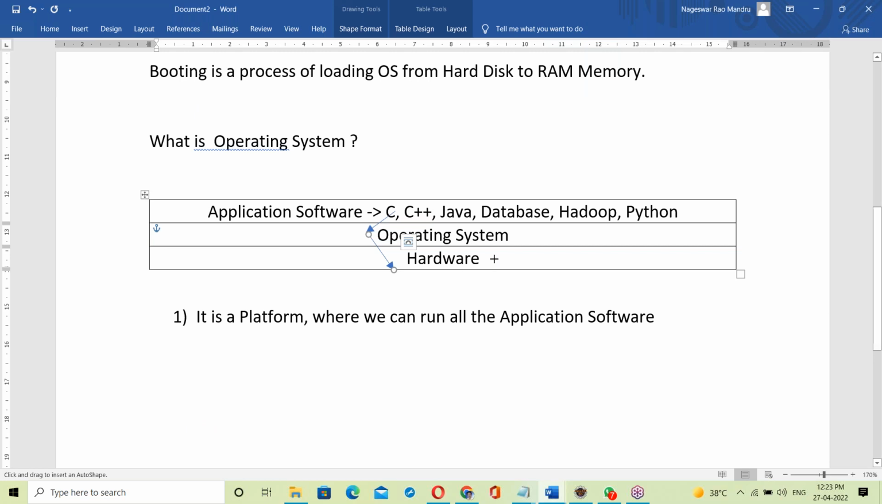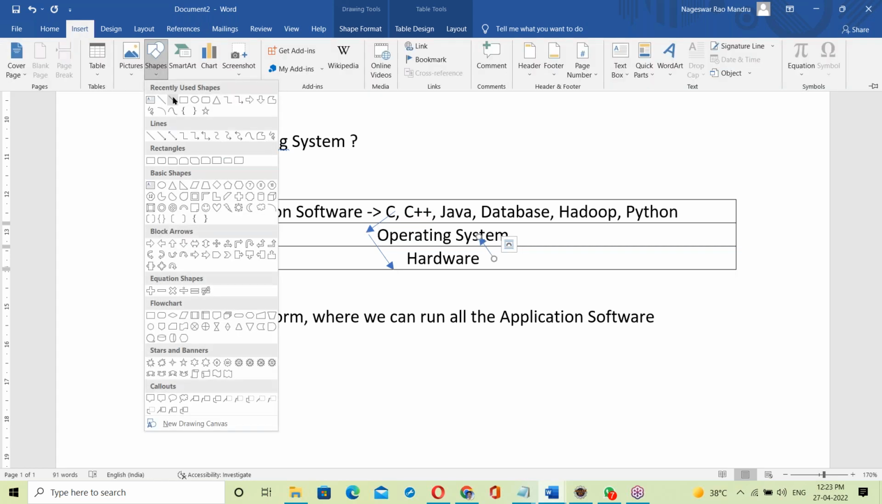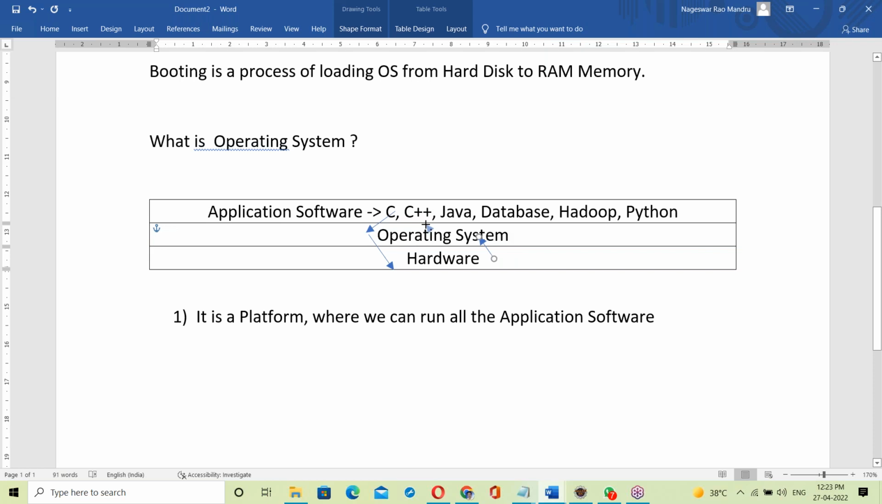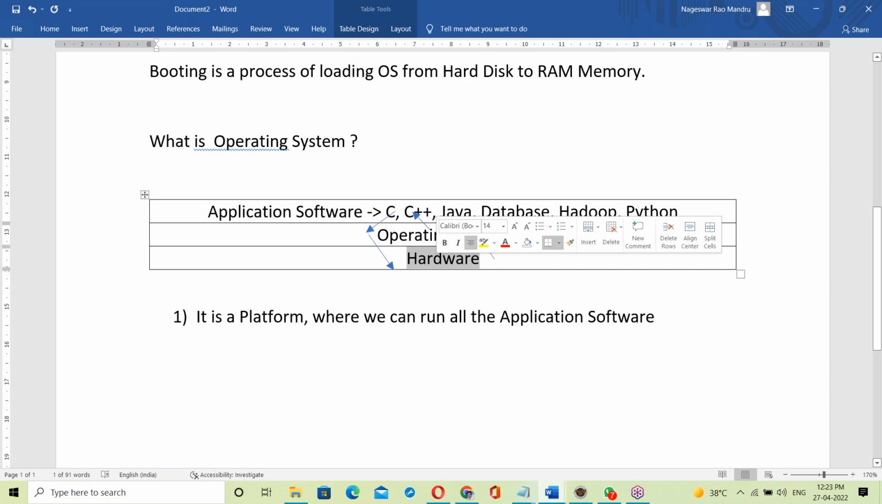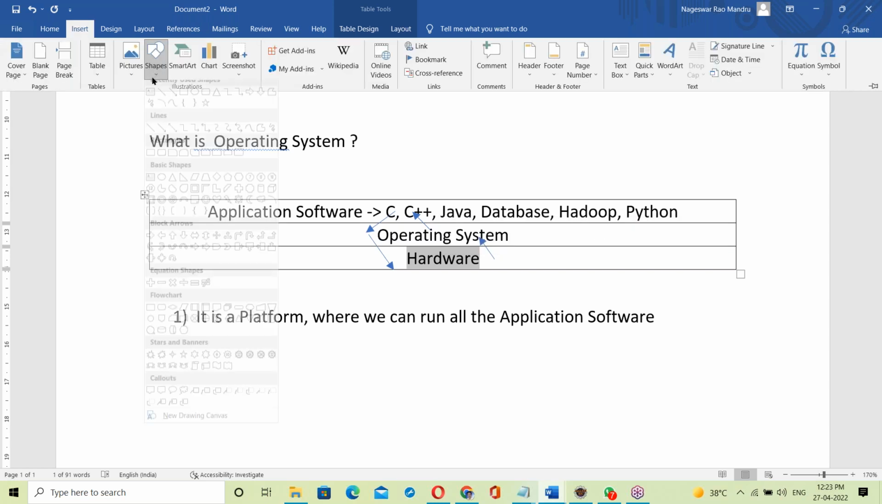Suppose we are reading from the keyboard. The keyboard input data goes to the OS first of all, and from the OS to the C program or Java program. So between application software and hardware, there is an OS. Application software cannot interact with hardware directly. There is no direct interaction.